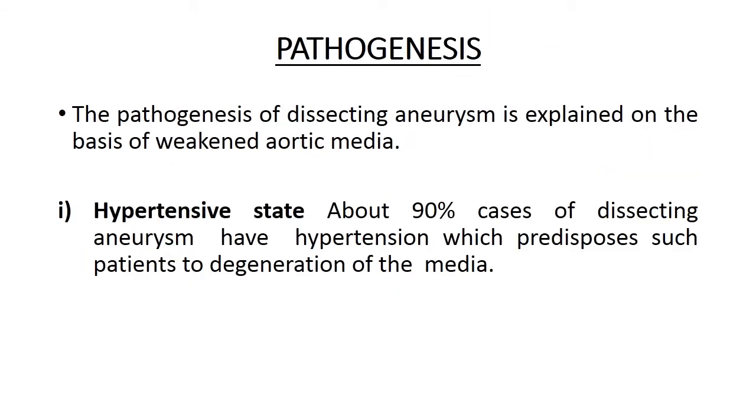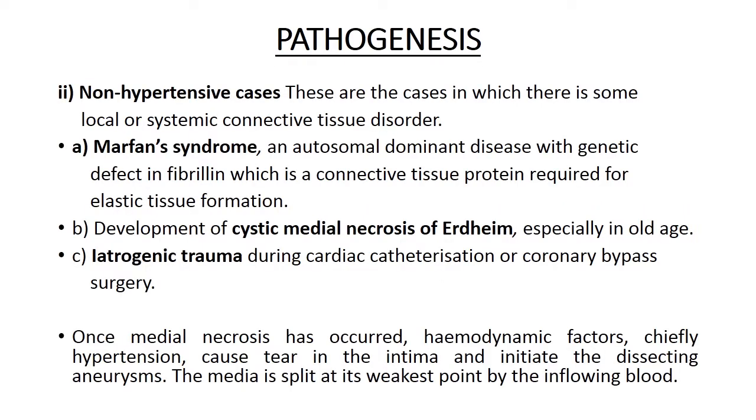Now, pathogenesis of dissecting aneurysm is divided mainly into two parts. One is hypertensive state and the second one is non-hypertensive state. About 90% cases of dissecting aneurysm have hypertension, which predisposes such patients to degeneration of the media. And non-hypertensive cases are the cases in which there is some local or systemic connective tissue disorder. One is Marfan syndrome, an autosomal dominant disease with genetic defect in fibrillin, which is a connective tissue protein that is required for elastic tissue formation in the vessel wall.